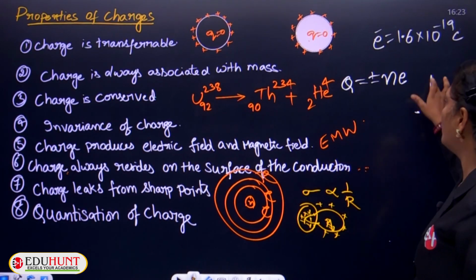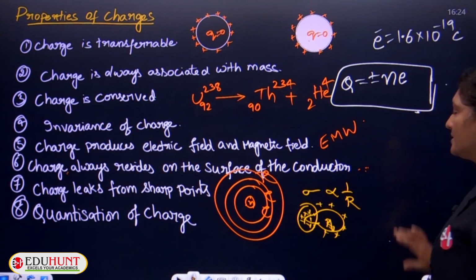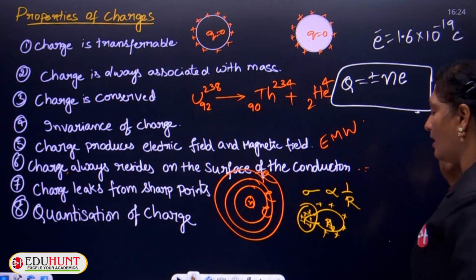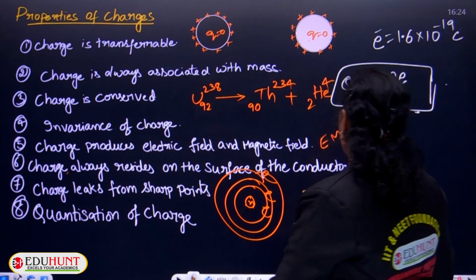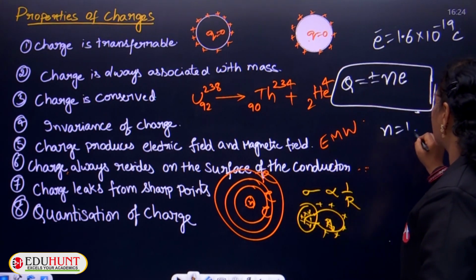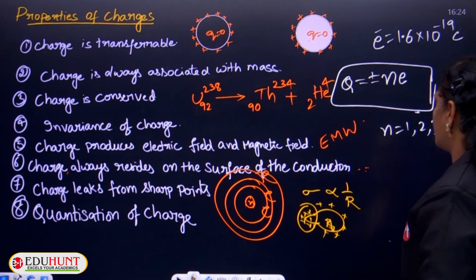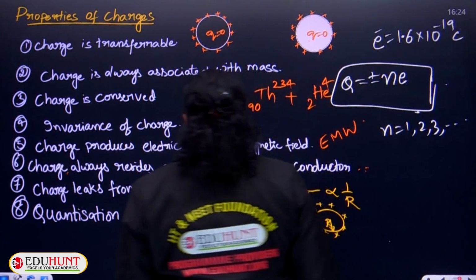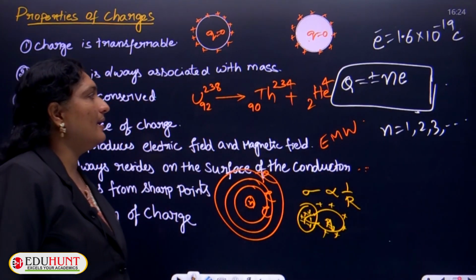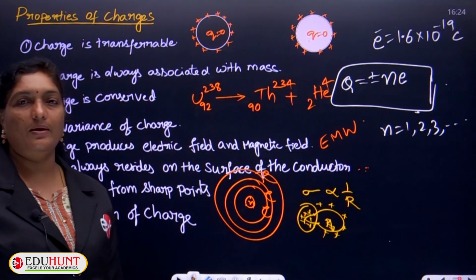So, no doubt that charge is quantized. It is an integral multiple of the charge of an electron, where N takes the values 1, 2, 3, and so on. So it can never be 2 by 3 electrons, 3 by 4 electrons, or 1 by 3 electrons.